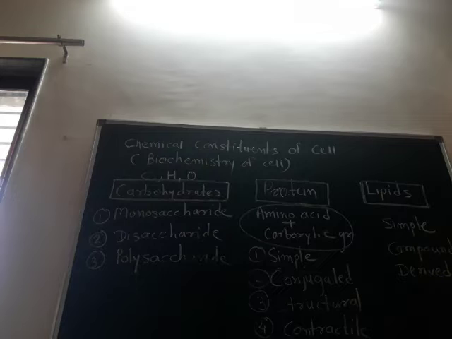For example, when we observe the characteristics of the monosaccharide, they are crystalline, soluble in water and sweet to the taste. Monosaccharides with the ketose group, for example, ribulose or fructose. On the basis of the number of carbon atoms, they are called triose. Triose means a monosaccharide. When a monosaccharide comes, the formula is C6H12O6.